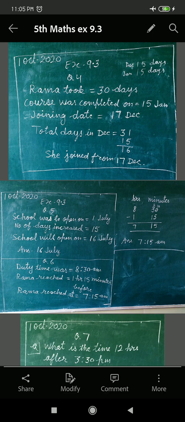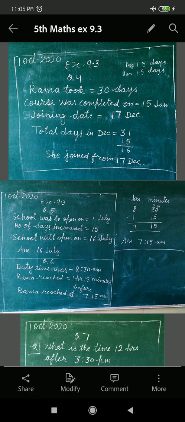Now question 5. After summer vacation, a school was to open on 1st July. Due to prolonged summer, the government decided to close the school for a further 15 days. The government increased 15 days more. When will the school open? We'll have to tell the date.